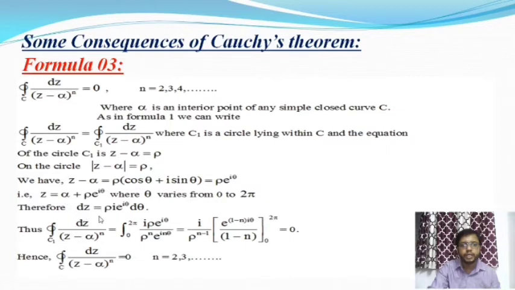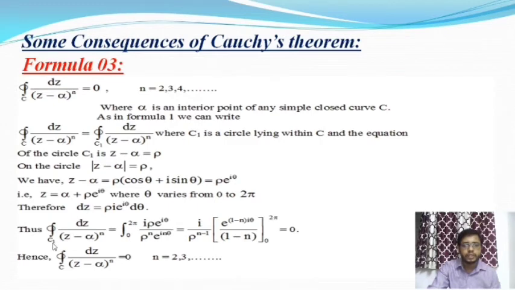So dz is equal to rho into i (where i is also the constant term) into e to the power i theta into d theta. Okay, so therefore, integration over C1. I will take this one, this integration, not this one. Here C is the closed curve, but we don't know whether this curve is a circle or an ellipse.